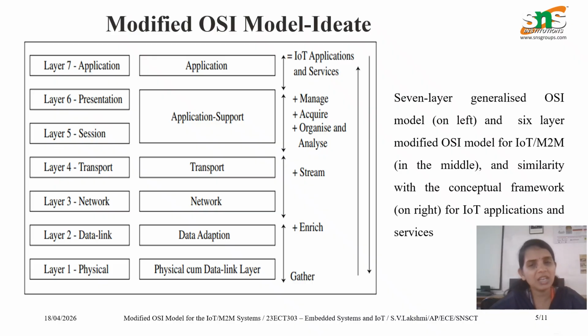The presentation layer deals with encryption, data formatting, compression techniques, etc. The IoT role here is that it ensures interoperability between the devices. And finally, the application layer acts as the interface between the user and the system, and it provides application specific services. The protocols here are IoT protocols like MQTT, CoAP, HTTP, etc. The applications are smart home, healthcare monitoring, and smart cities.